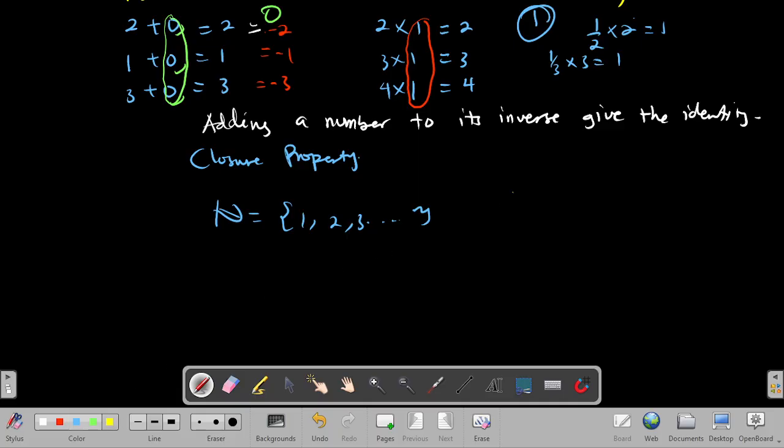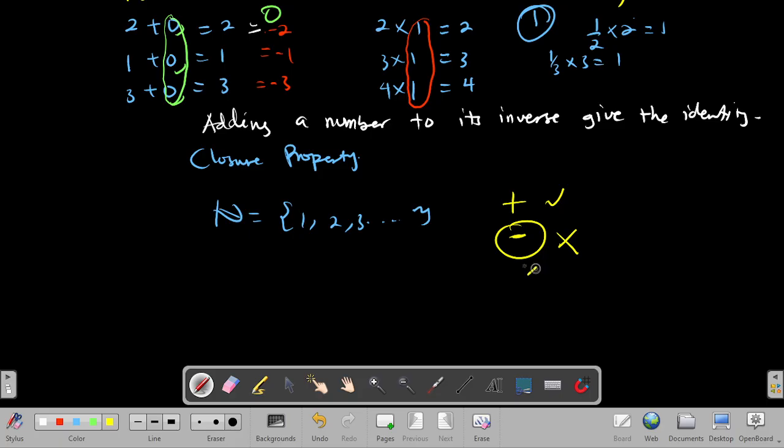Let's say addition. Is addition closed on natural numbers? If I add any two natural numbers, 2 plus 3, I get 5. 1 plus 2, I get 3. They'll all be natural numbers. So it sticks. Let's check subtraction. When I subtract 1 from 2, I get 1. Yes, a natural number. But when I subtract 2 from 1, it gives me negative 1, which is not a natural number. Therefore, subtraction is not closed under the natural numbers.